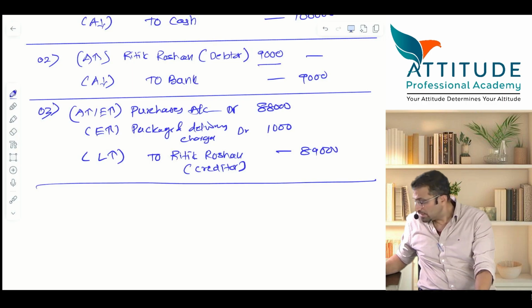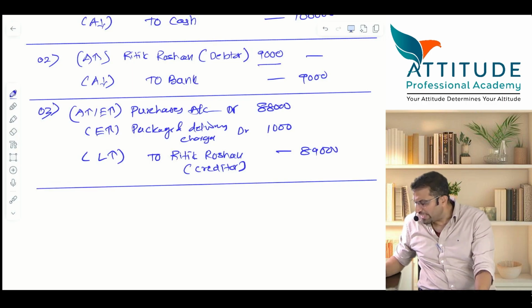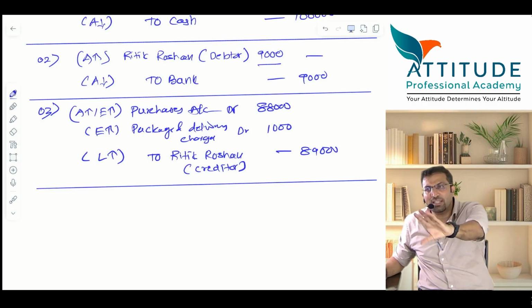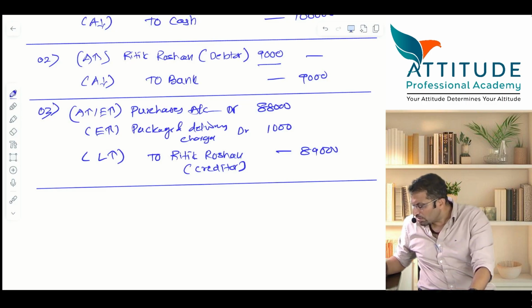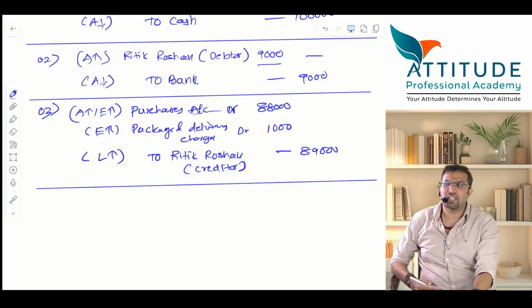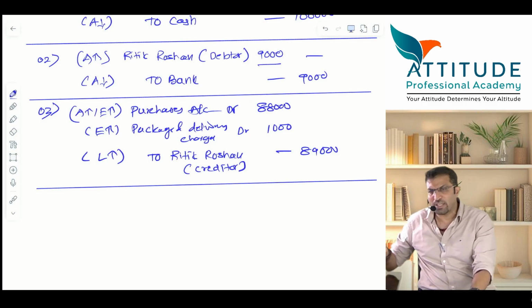Sir, I want to say purchase account 89,000. Chalega, no problem. Purchase account 89,000. Sir, but packing and delivery, I am not showing it separately. I want to show it separately. Show it then. You can show it separately. No problem.